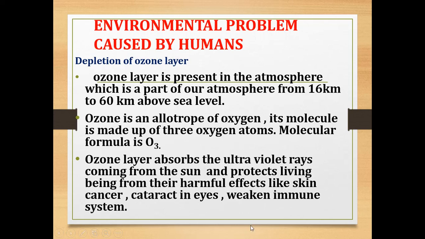If these ultraviolet rays come directly from the sun, they will cause harmful effects like skin cancer, cataract in eyes, weakened immune system. So what is acting as a protective layer here? The ozone layer. Why is the ozone layer a protective layer? It absorbs the harmful ultraviolet rays coming from the sun and protects all living organisms from their harmful effects like skin cancer, cataract in eyes, weakened immune system.